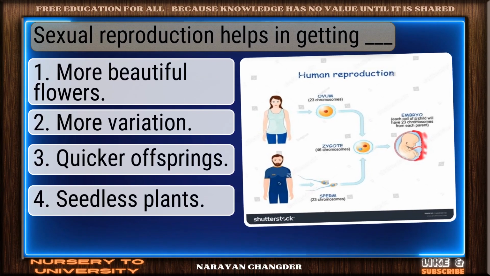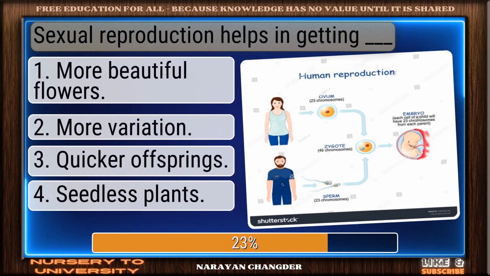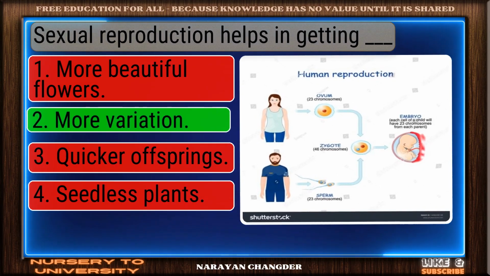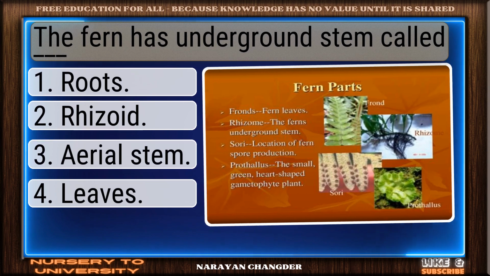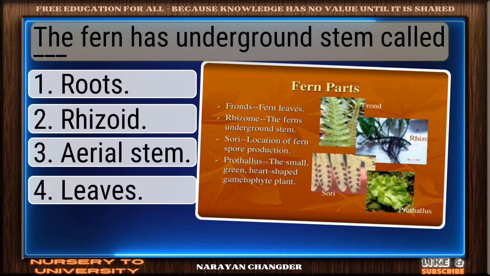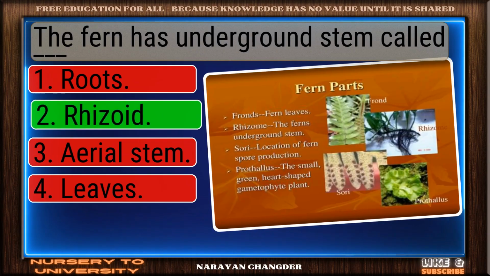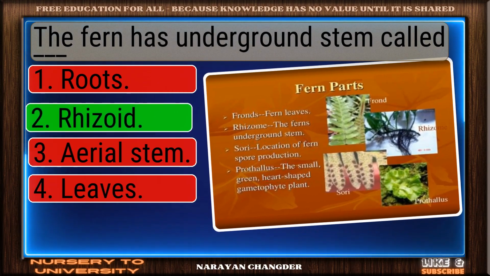Question number 51. Sexual reproduction helps in getting dash. On track. More variation is the correct answer. Question number 52. The fern has underground stem called dash. Clear logic? Your choice rhizoid is sound and 100% true.